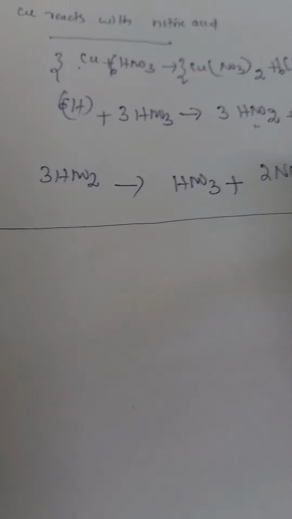Third step: this secondary product, 3 molecules of nitrous acid, gives nitric acid HNO3 plus 2 molecules of nitric oxide plus water.